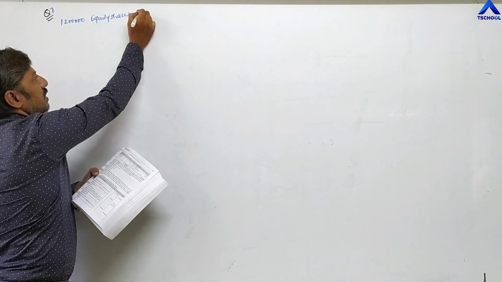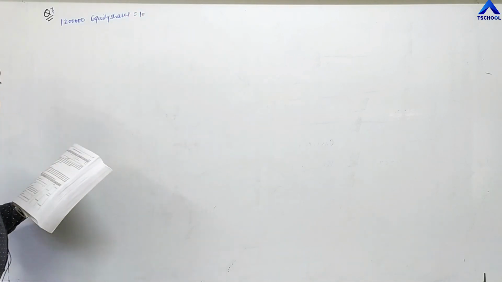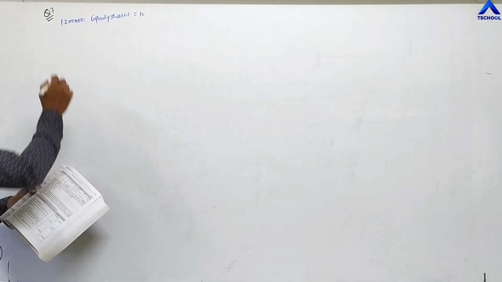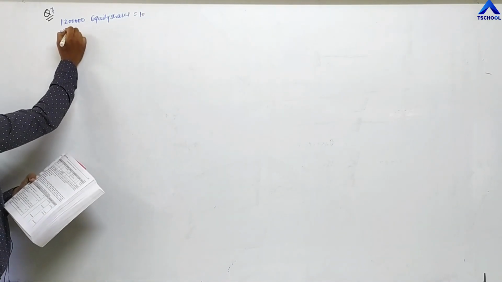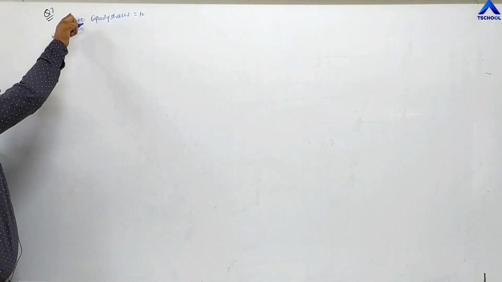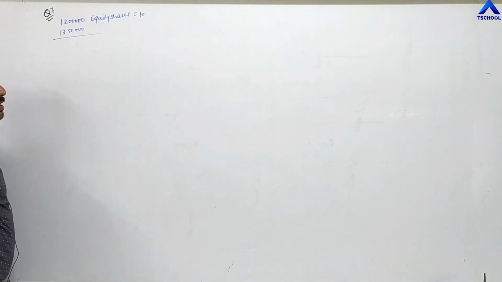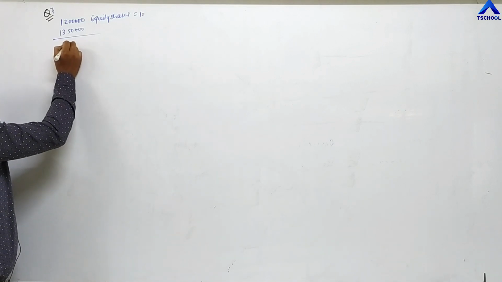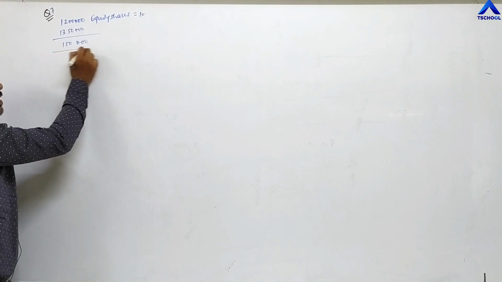The face value of the share is 10. The company received applications for 13 lakh 50,000 shares. The company is issuing 12 lakh shares, but applications were received for 13 lakh 50,000 shares. Means the excess application is 1 lakh 50,000 shares.